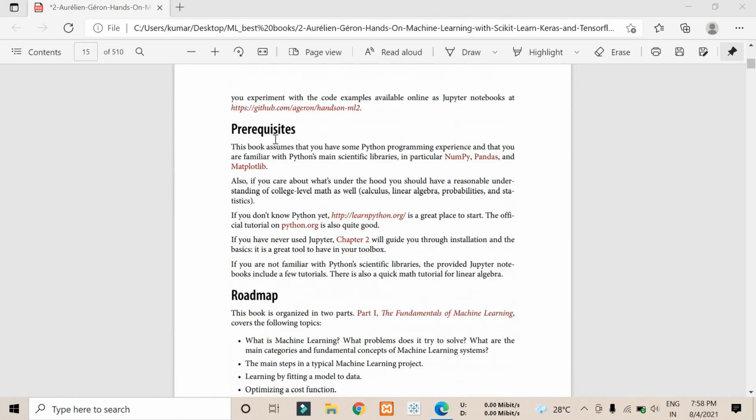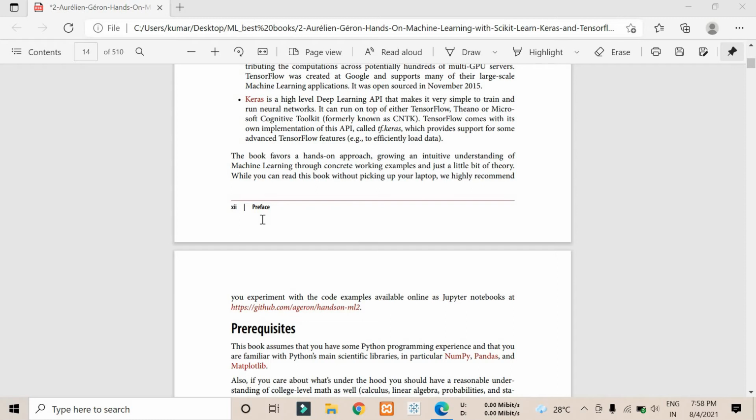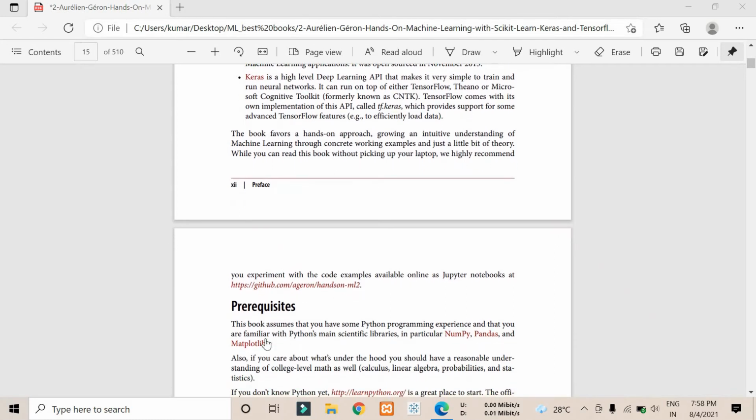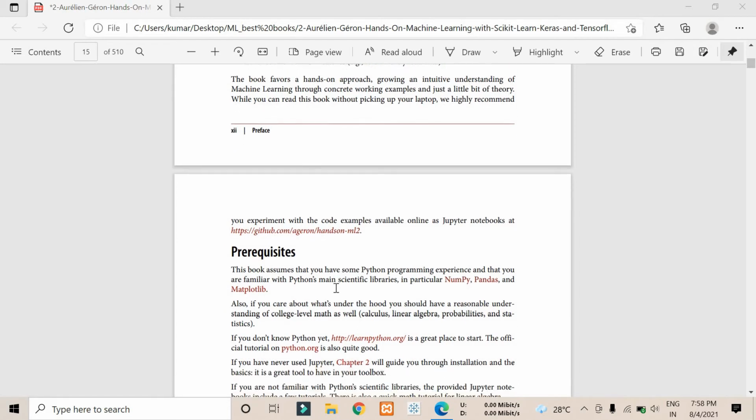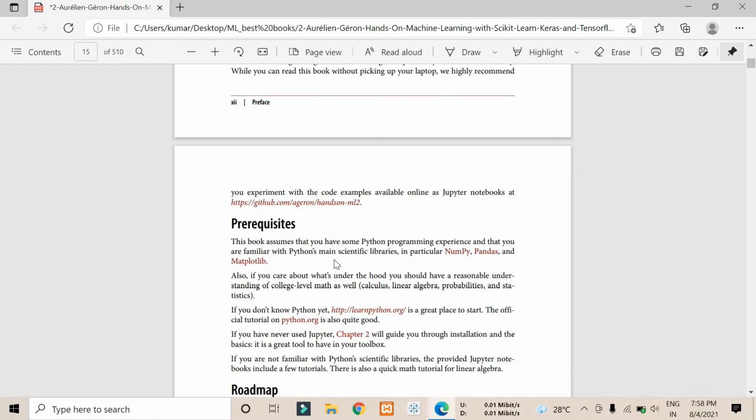If you don't know any of the libraries, they have given some Jupyter notebook code here. You can click this link, github.com/ageron/handson-ml2, and you can get the whole Jupyter notebooks repository, the IPython files. You can download them from there, or you can see the type of work that the author has done.